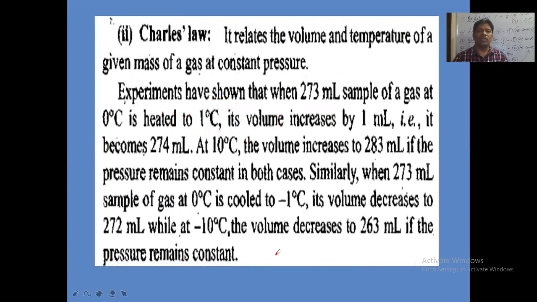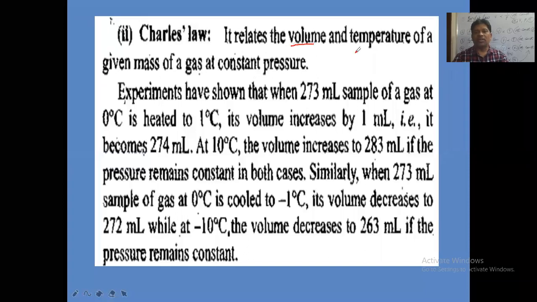Next, the second law is Charles law. According to Charles law, it gives the relationship between the volume and temperature of a given mass of gas at constant pressure. Volume and temperature are directly related to each other at constant pressure. Pressure is kept constant and mass is kept constant here. So we'll discuss Charles law in the next class.